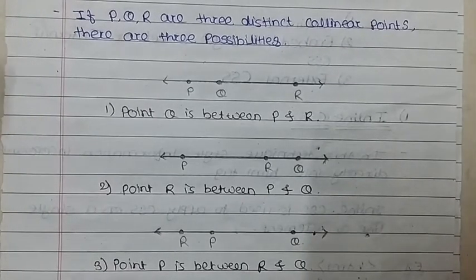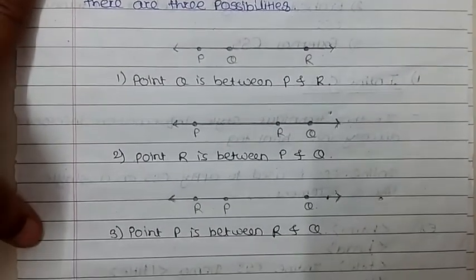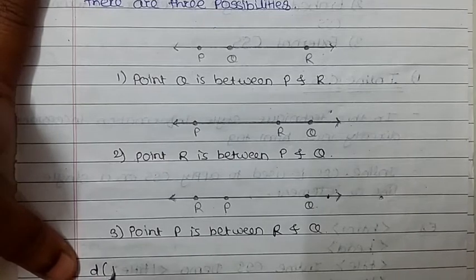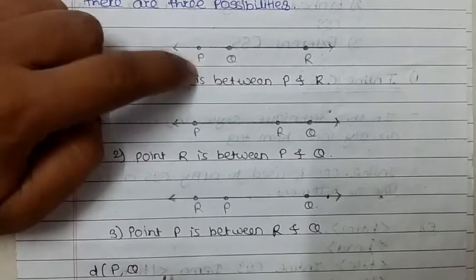So if I write this, consider the first case.